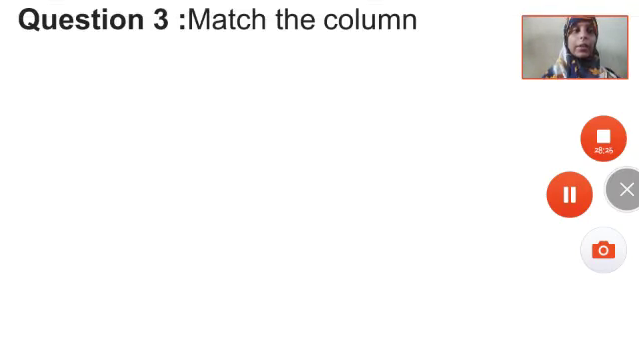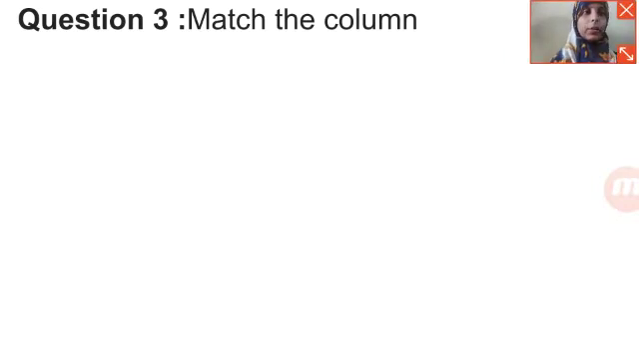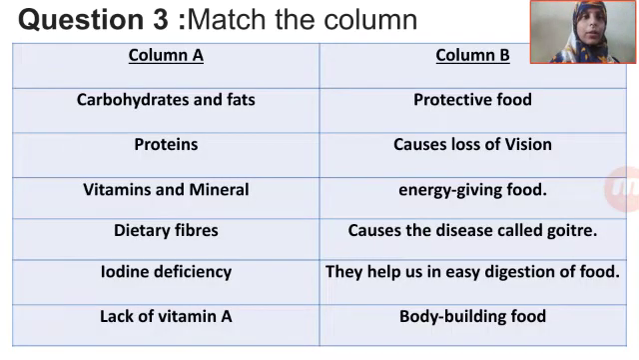Children, now we have the next question, that is question number 3, match the following. I will be displaying the 2 columns so that you can copy it down, and later don't copy the second column, just copy the first column, column A, and you have to see the answer from column B and write the correct answer in front of the first and second like this, okay.